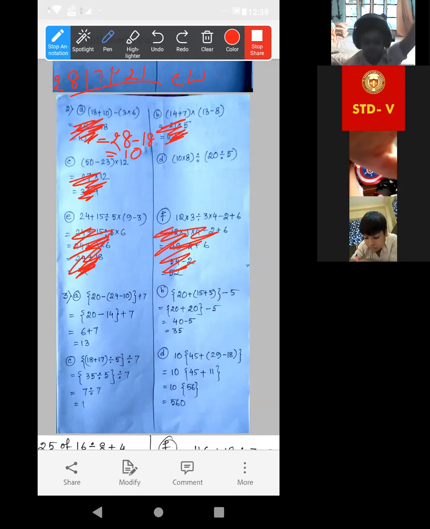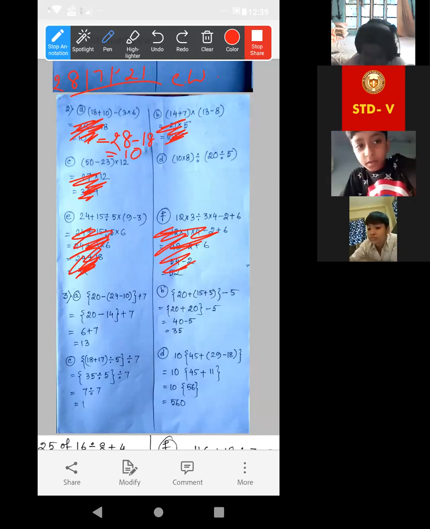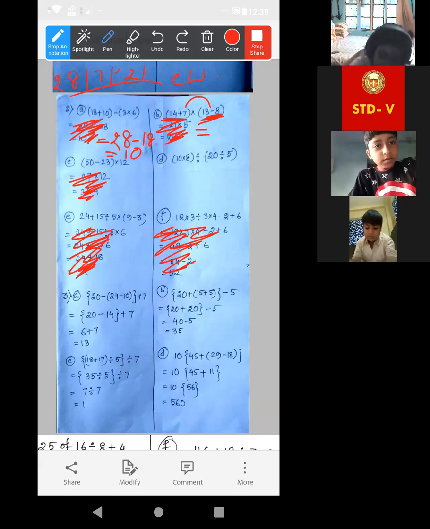Acha, today we have to complete exercise J. So just be a little bit faster. Okay, now the next one. 14 plus 7. Acha, first don't do this multiplication of 7 and 13. First, these two brackets we have to complete, then their multiplication.